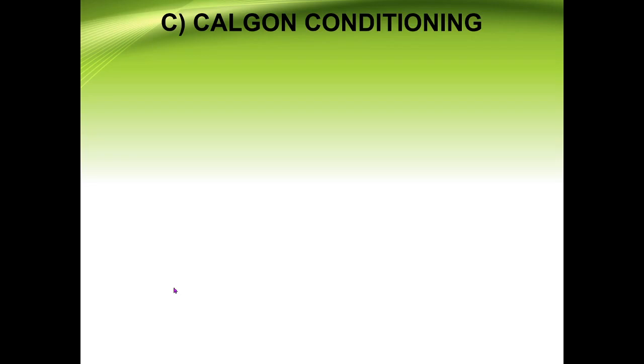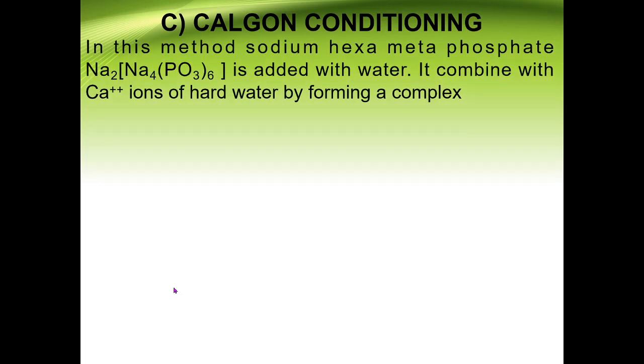Now the third conditioning is the Calgon conditioning. Calgon is the common name for sodium hexametaphosphate. So in this particular method, sodium hexametaphosphate is added into the water. It combines with calcium ions of the hard water by forming a complex. In this compound, sodium hexametaphosphate, the Na ions are loosely connected to the Calgon compound. So what happens exactly? That Na positive is removed out.